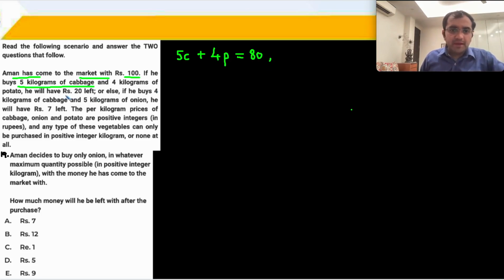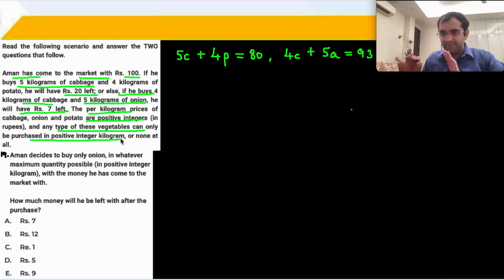Or else if he buys 4 kg cabbage and 5 kg onion, let's say the cost of onion is A for simplicity, he'll be left with 7 rupees. So let's put it at 93 rupees. So the per kilogram prices C, P, A are positive integers, and any type of vegetables that are purchased are in positive integral values of kilograms, or none at all.